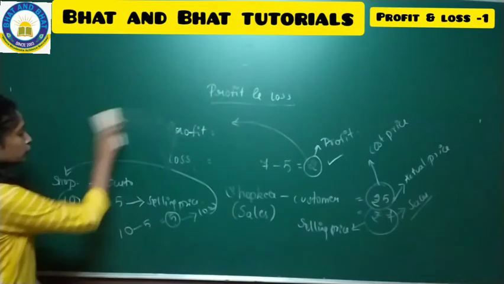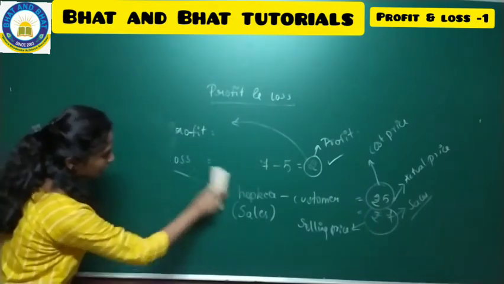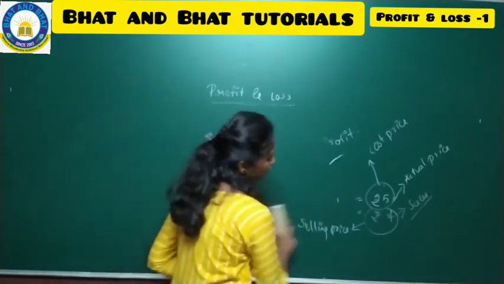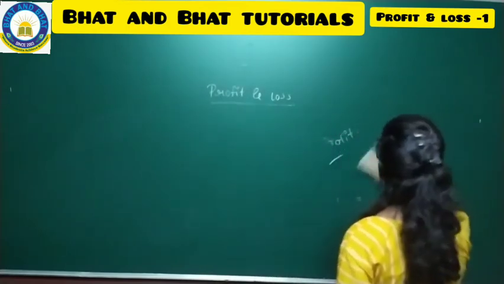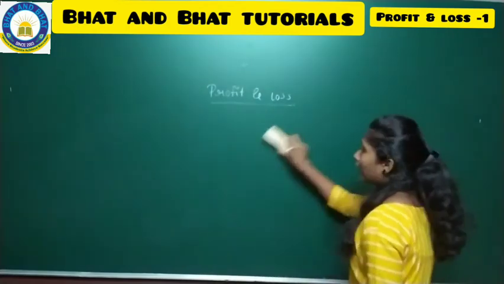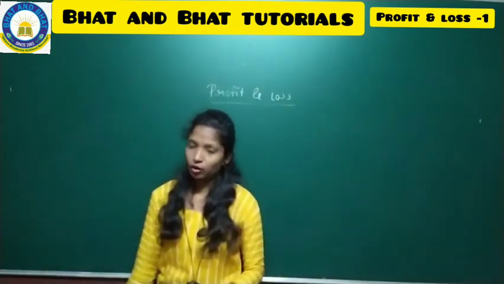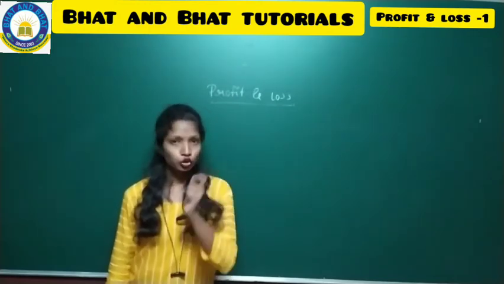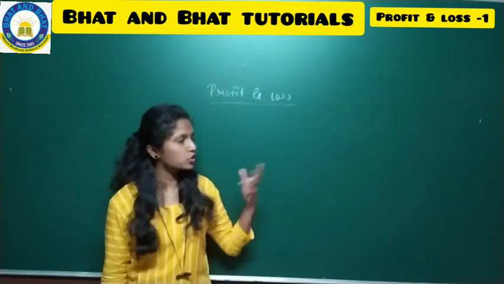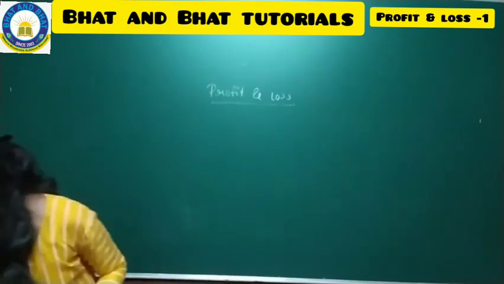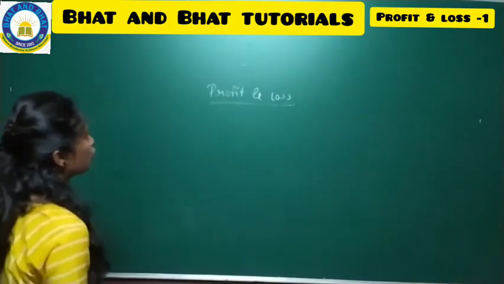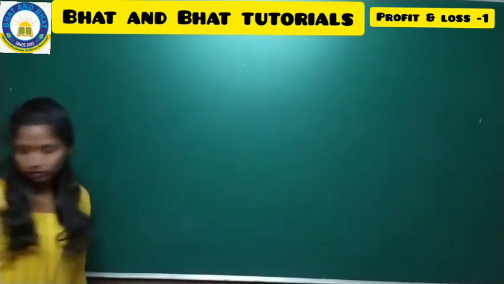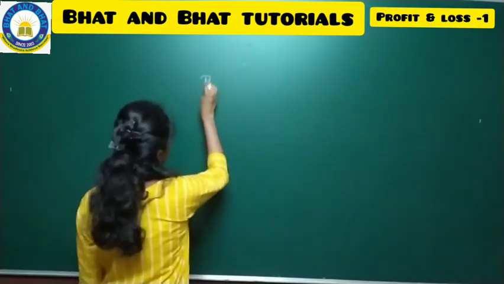Okay. And then you will come across some concepts here, that is selling price. So selling price is the price at which the shopkeeper is selling the product, and you will come across another word called cost price. Cost price is the price at which the actual cost of the particular product is there. Okay. And here also you will come across some formulas. Formulas are very much important. Once you get to know the formula, all the questions and answers will become easier for you. So we'll just move on with this chapter, profit and loss. Let us take down the theory first, and then we'll move on to the problems part. Okay. So take down profit and loss.